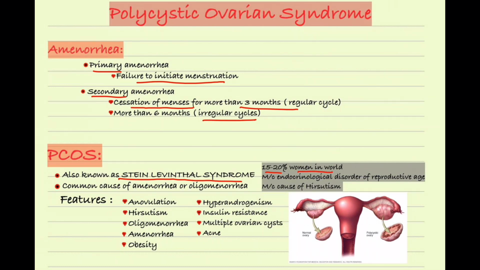world. PCOS is the most common endocrinological disorder of reproductive age, and the most common cause of hirsutism. Some clinical features are anovulation, hirsutism, oligomenorrhea, amenorrhea, obesity, while obesity also plays a role in pathophysiology of PCOS, hyperandrogenism, insulin resistance, and you can also find multiple ovarian cysts on ultrasound. Acne is also a clinical feature.